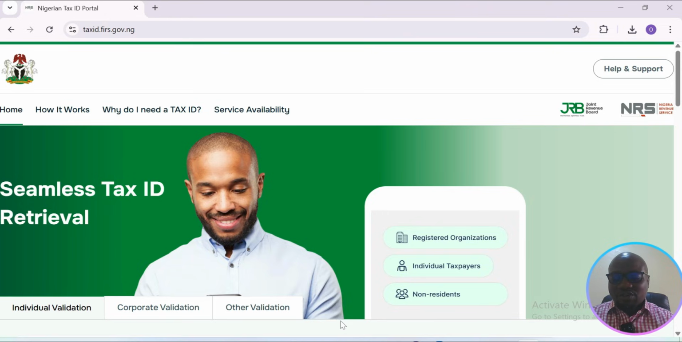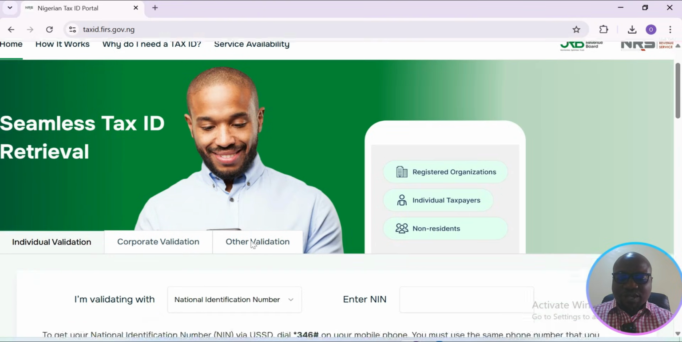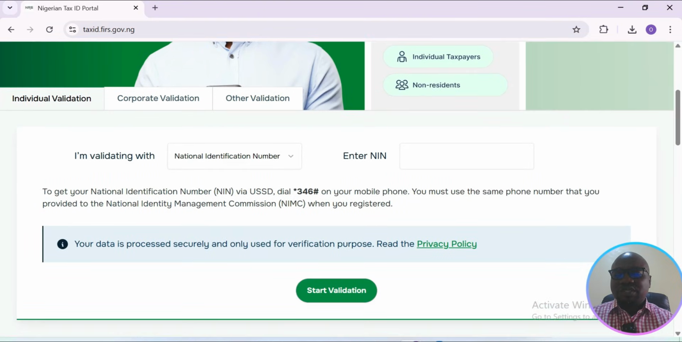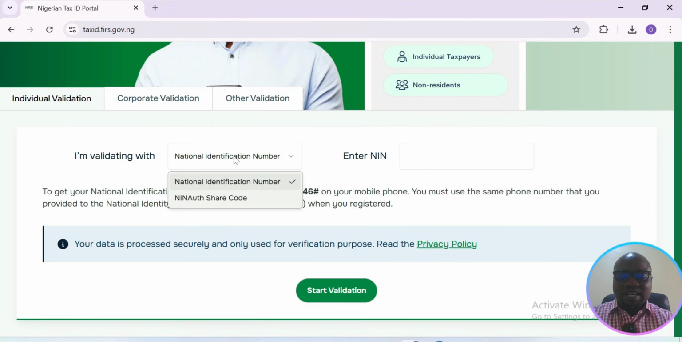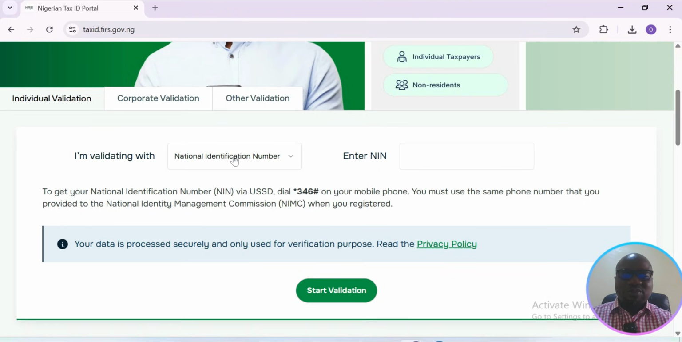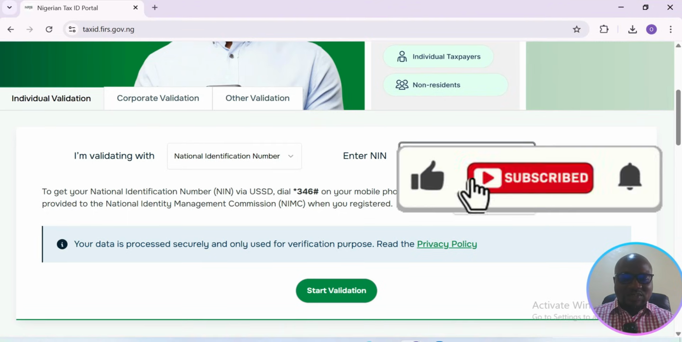So for individuals, the first thing you do is go to individual validation, then you scroll down. When you scroll down, you will see "I am validating with." So here there's a drop down. There are two options there: national identification number, and NIN or share code. All right. So the national ID number. What you then do is type in your NIN here. So once you type in your NIN, right? So this is my NIN. I type it in. Then you click start validation.